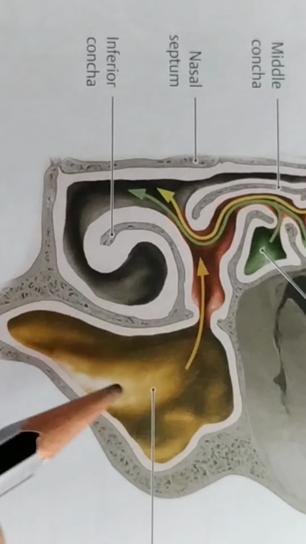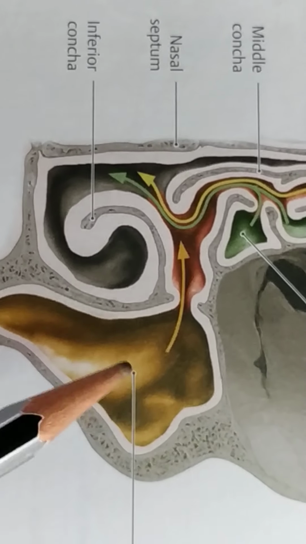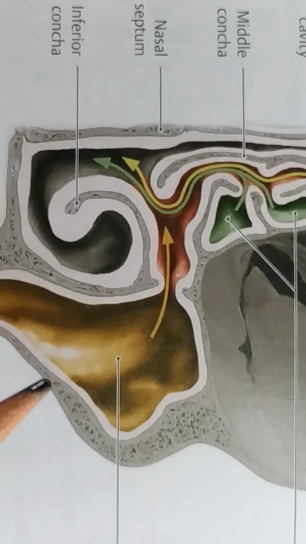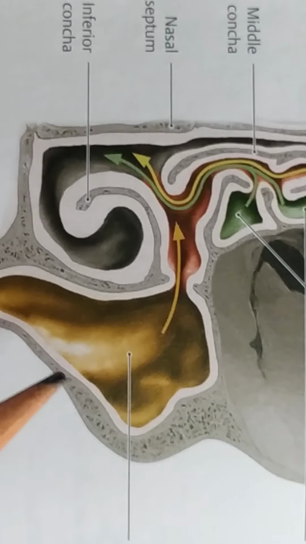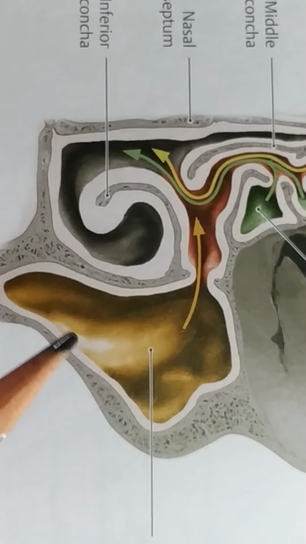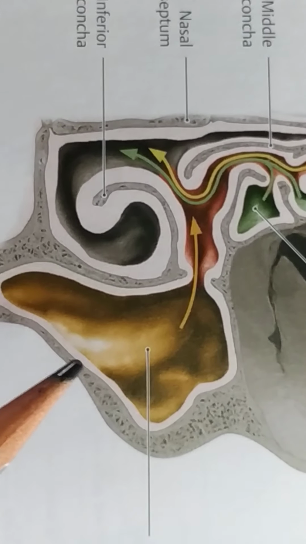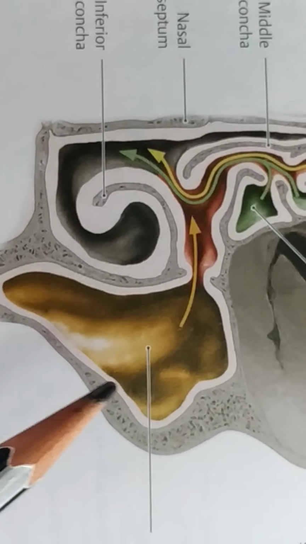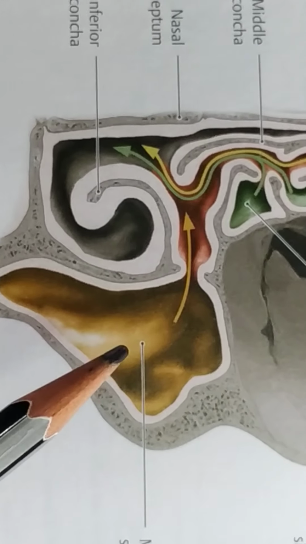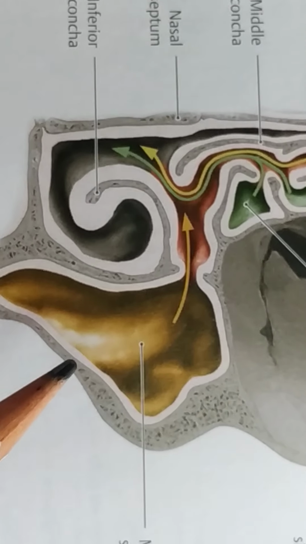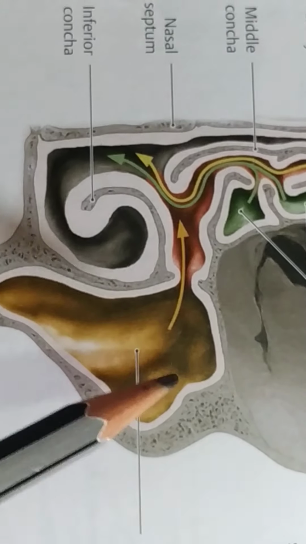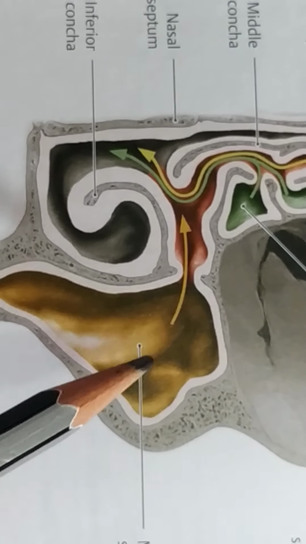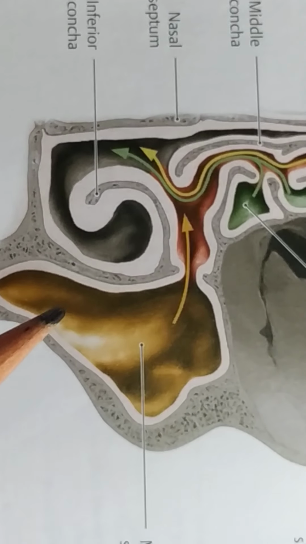Then the blood supply of the maxillary air sinus. The blood supply is from the anterior, middle and posterior superior alveolar vessels, and the nerve supply is through the anterior, middle and posterior superior alveolar nerves. Then the lymphatic drainage. The lymphatic drainage of the maxillary air sinus is through the submandibular lymph node. The maxillary air sinus is also called the antrum of Highmore. So this is about the maxillary air sinus.